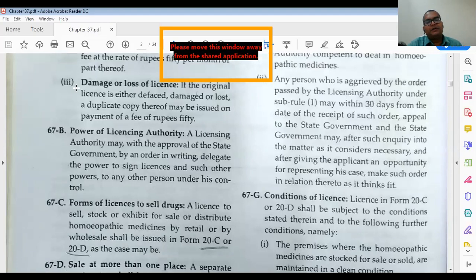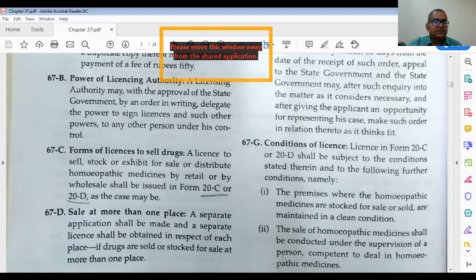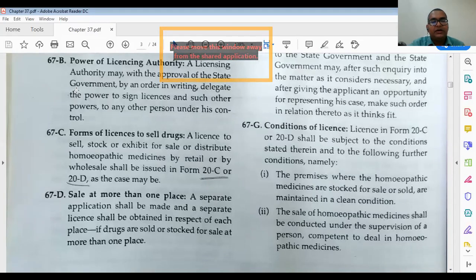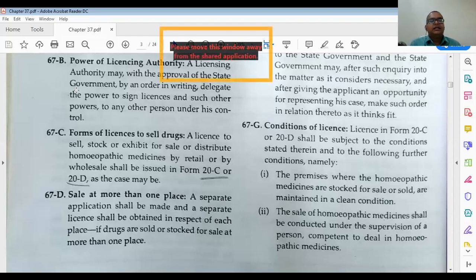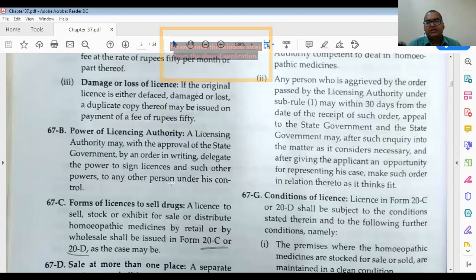forms of licenses to sell drugs. 67D, sale at more than one place. If a drug is sold at just one place, fine. But if any person who has taken on the role of main distributor at Guwahati is selling in Manipur, Mizoram, Meghalaya, then that is more than one place, and they have separate forms. Also, within Guwahati, if they are selling in different places like Paltan Bazaar, Pan Bazaar, or in different districts like Kamrup, they also need this type of license.